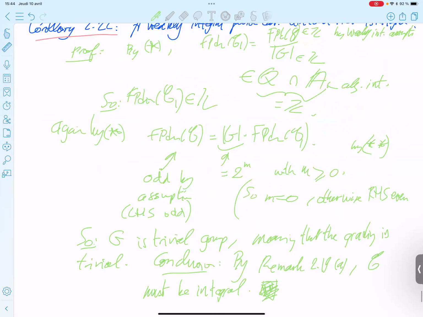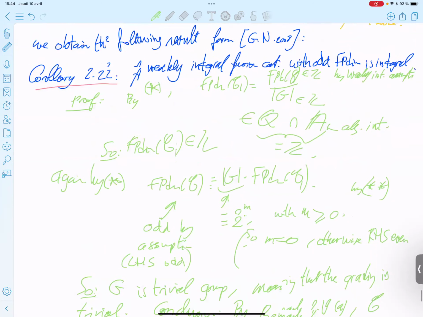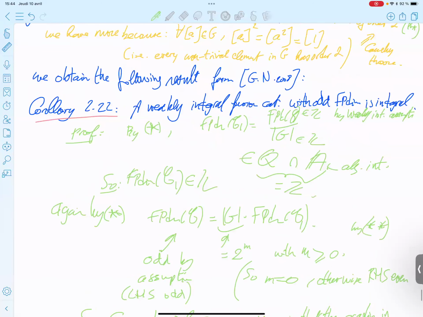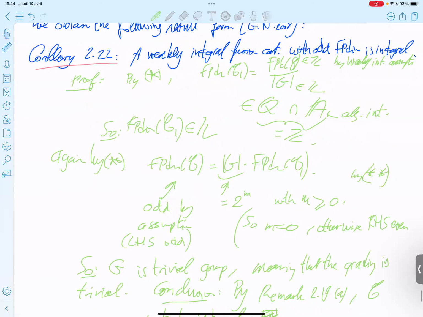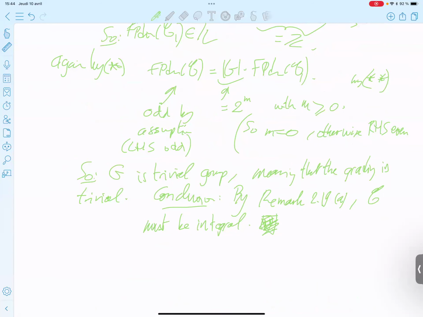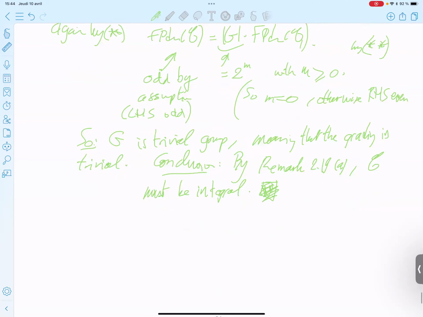So this was not written in the paper, but it's an immediate consequence of what was written before. I just wrote all the details. But you can do that as an exercise if you prefer. Anyway. Okay.